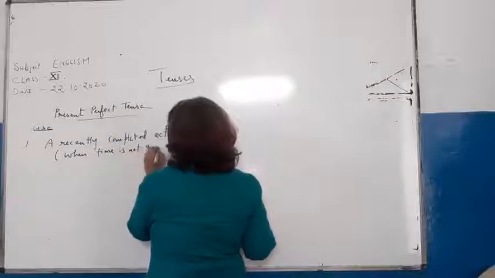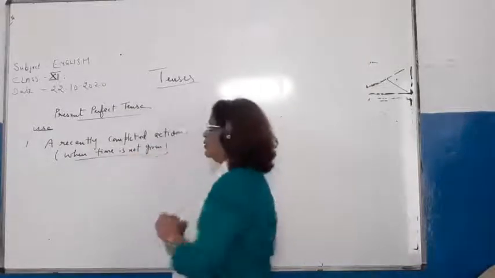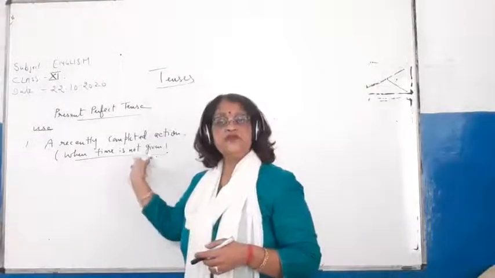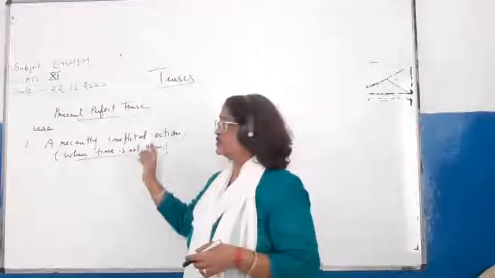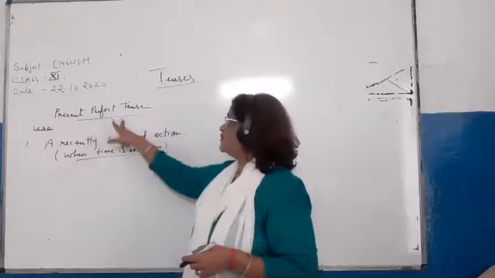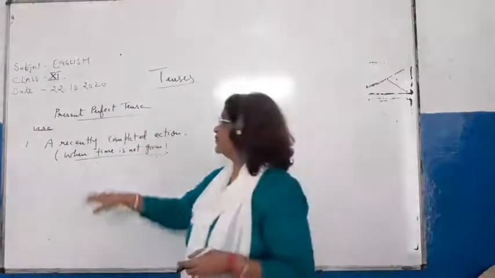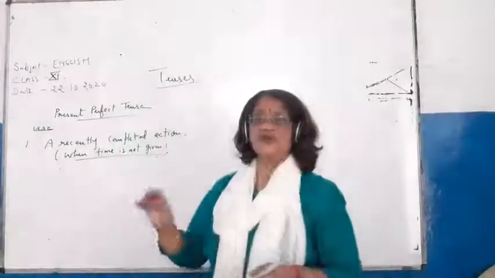This is a very important point, children. If time is given, then which tense will it be? It will be simple past tense. Present perfect tense, the first use is a recently completed action where time is not given.